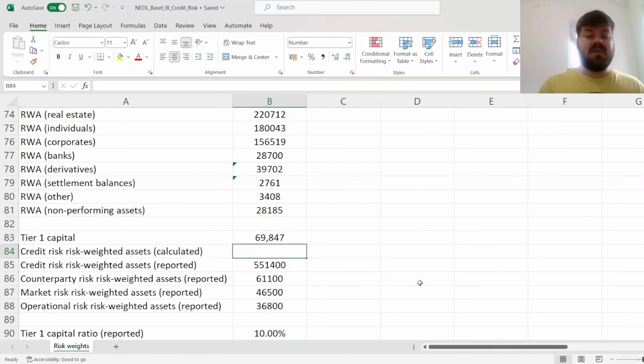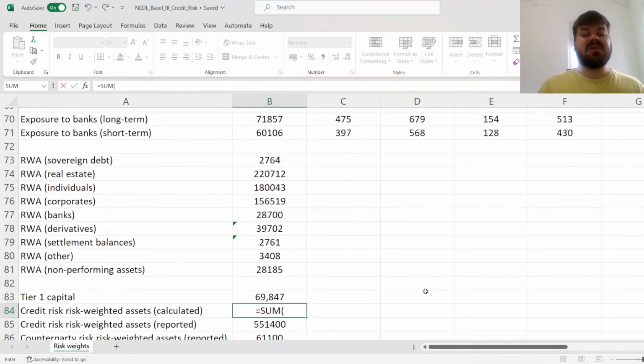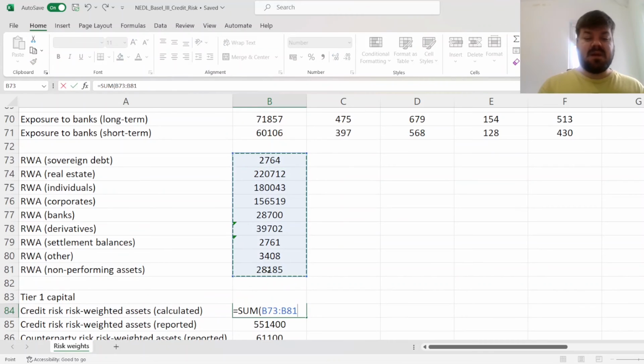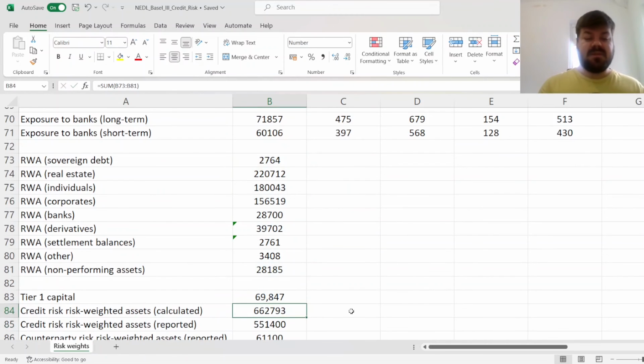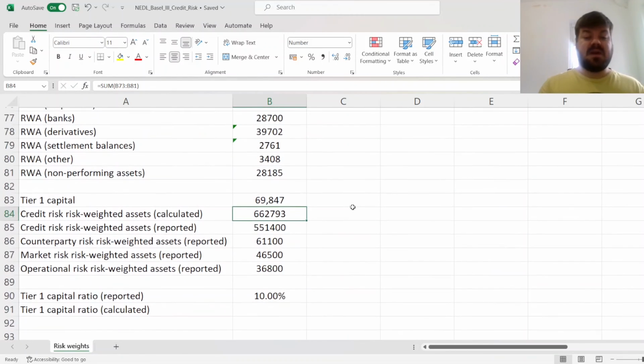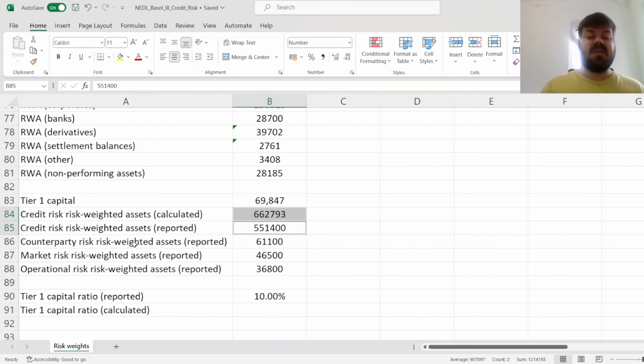And now we can figure out total risk-weighted assets for credit risk by summing up all of those categories. We arrive at a figure of 662,793, which is notably higher than the amount reported by Royal Bank of Scotland in 2008. And it's 20% higher, approximately. Obviously, that would also affect quite materially the calculation of our Tier 1 capital ratio, because what they reported is a Tier 1 capital ratio of 10%.